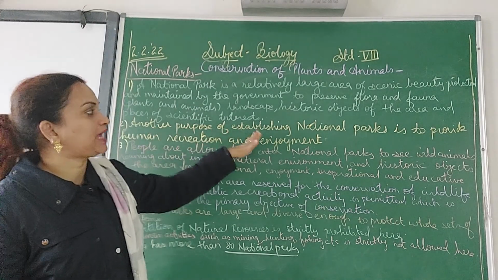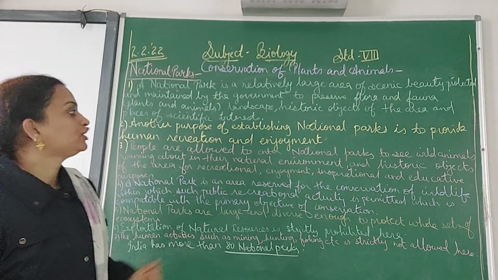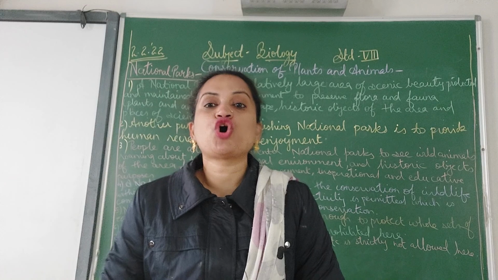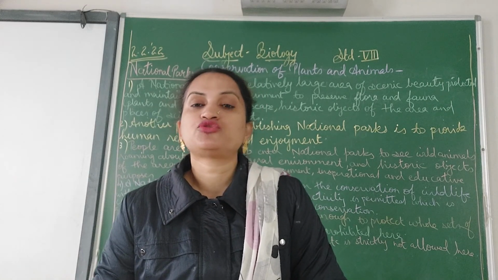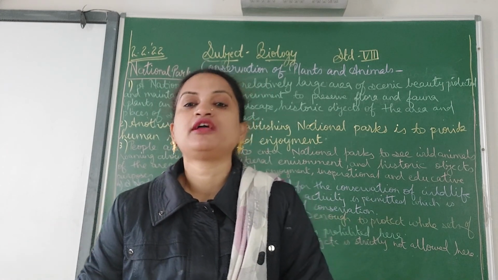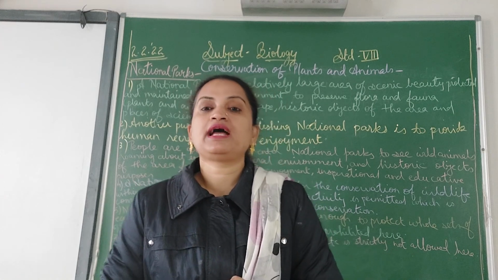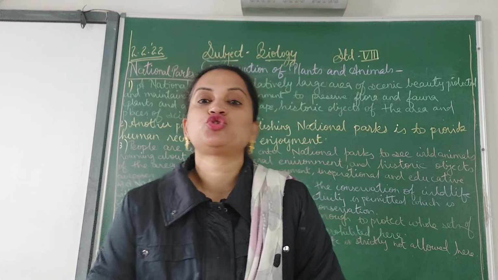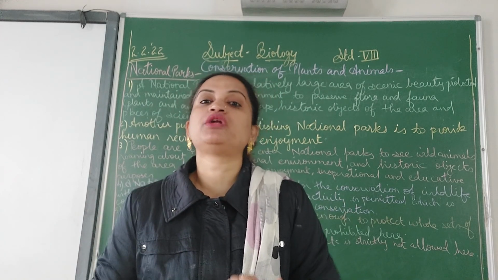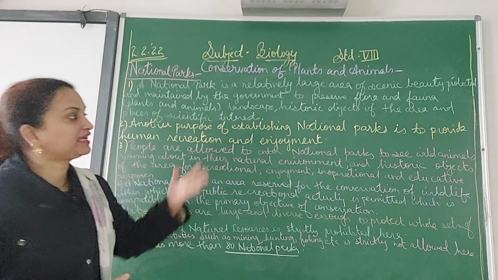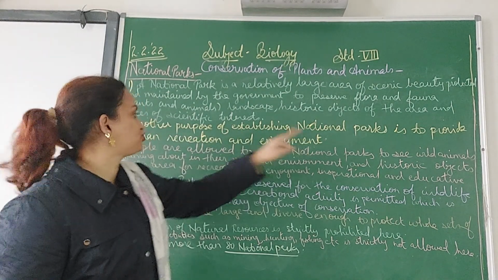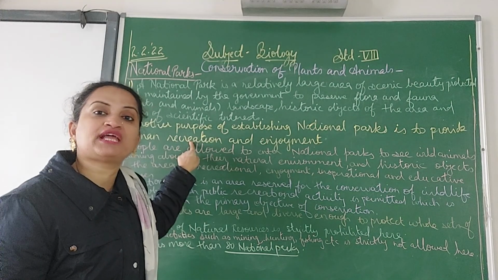Now, another purpose of establishing national parks is to provide human recreation and enjoyment. You must have heard that the government is building many national parks. It is also a spot of recreation and enjoyment. So there the children, the people, the old people, they go to rest, to relax, to enjoy. These things are made available by the government, especially for children and the old people. They can go and rest and relax. So another purpose of establishing national parks is to provide human recreation and enjoyment.